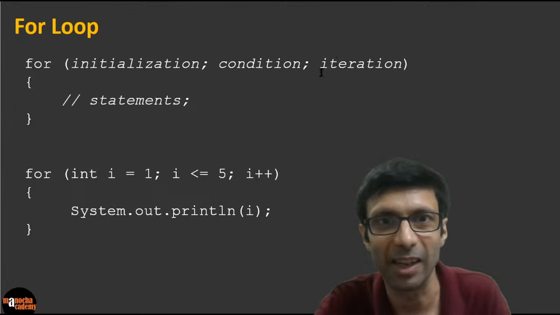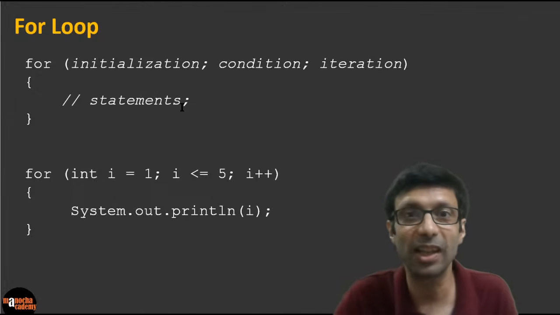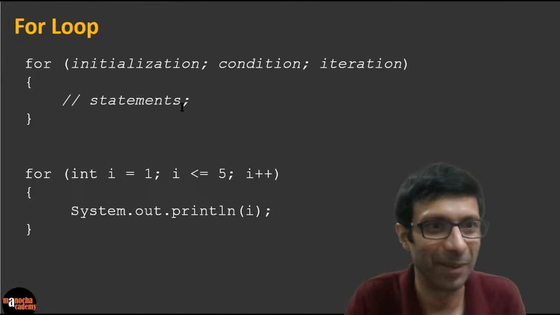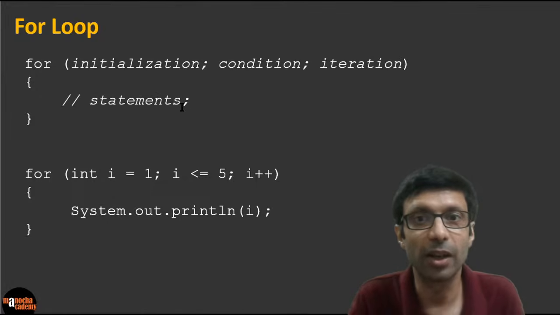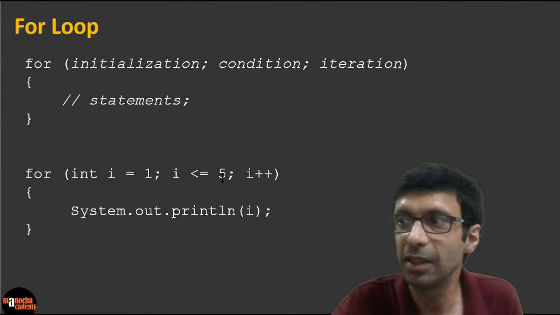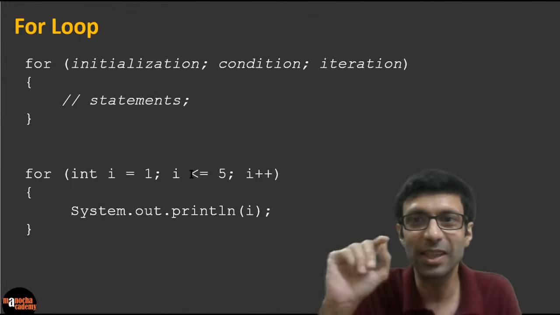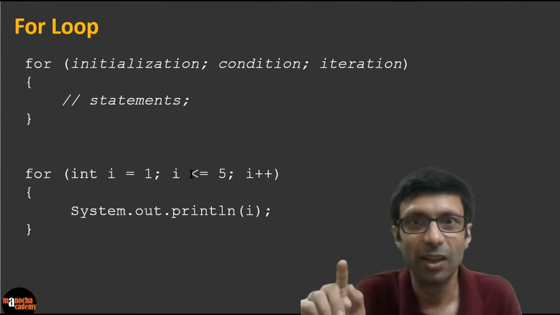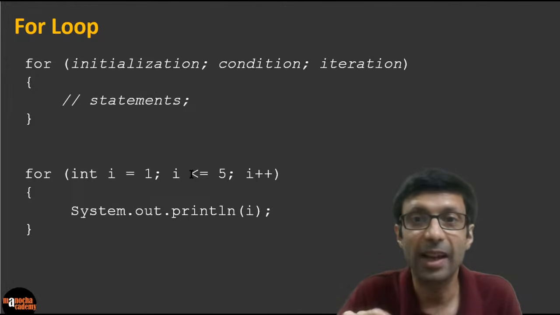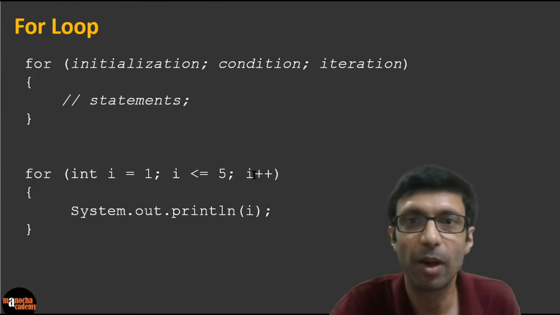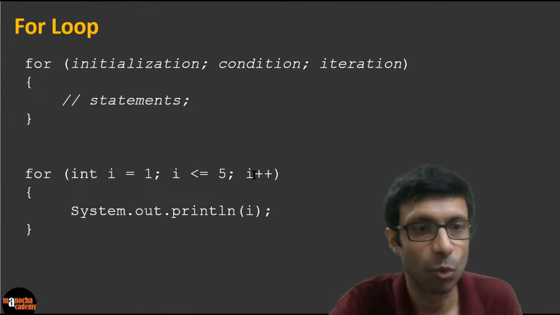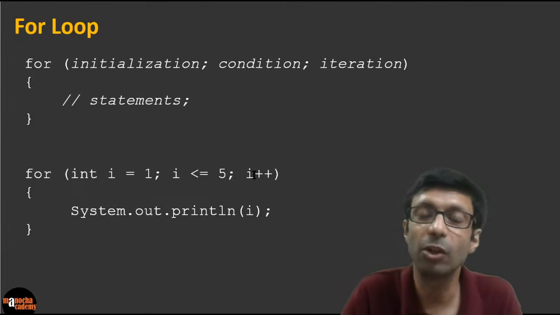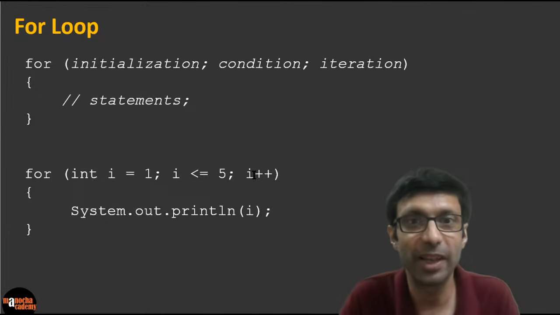You're iterating over I. So here's an example here on the screen, guys. Can you see? For int I equal to 1. So what is the starting value? 1. Okay, what is the condition here? So can you see this symbol? This is actually less than equal to, because it's not easy to type the less than equal to how we write in maths. So we have written less than equal to here with the less than symbol and then the equal to sign. And I plus plus basically means increment I by 1. So what is the meaning of I plus plus? Increase I by 1. Or you can write it as I equal to I plus 1. And then you're printing out I here.